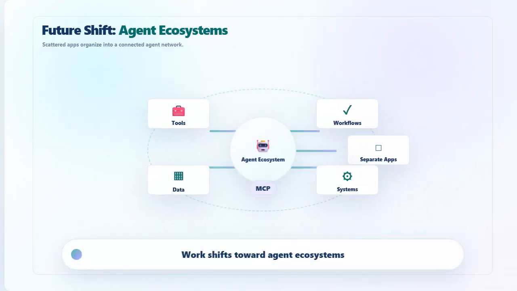Now let's look at the future shift, from apps to agent ecosystems. Today, many tools work as separate apps. In the future, agents may coordinate across many tools at once. One agent may read a document, check a database, update a ticket, and draft a message. This requires a connected ecosystem. MCP can help agents access capabilities across different systems. This shift moves AI from isolated assistants to connected workflow partners.